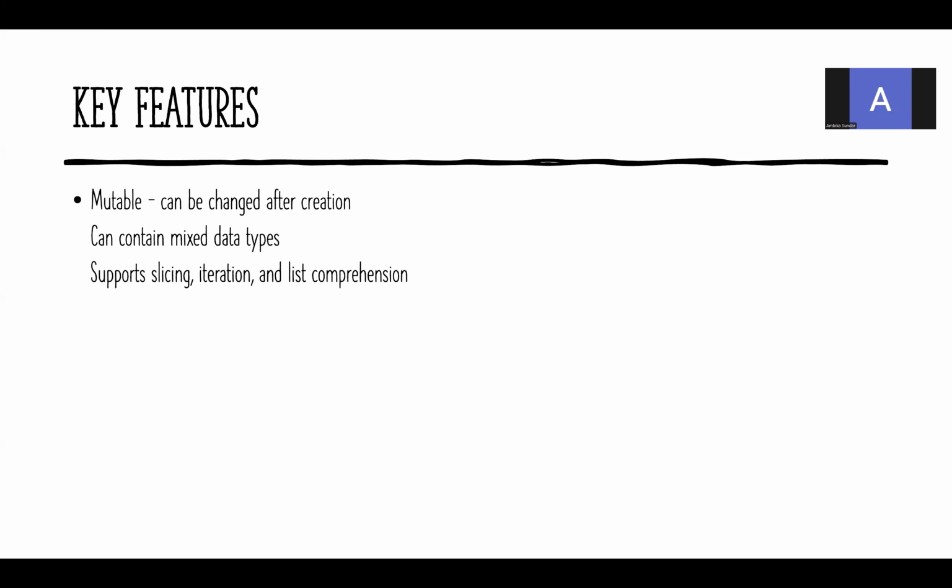While doing the course, you will be able to understand this in detail. Iteration. Using the for loop, how can I traverse through the elements of the list? And the last one is list comprehension. How can I create a list in one single line and how can I access that list?